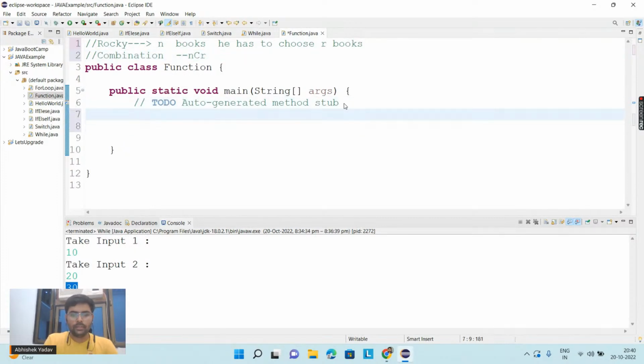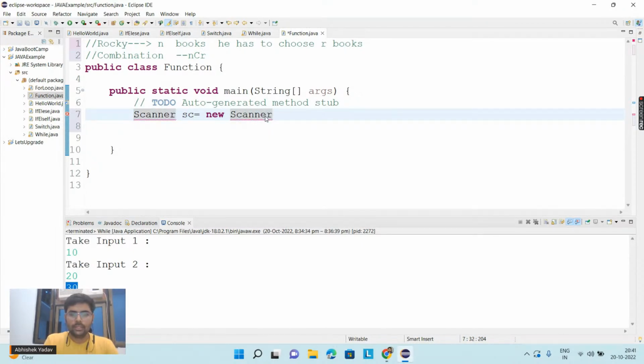So let's take the input, let's take the value of n, the number of books. Here I write Scanner sc is equal to new Scanner, and this name can be anything. I am using sc because the name is used everywhere. You can take any name here.